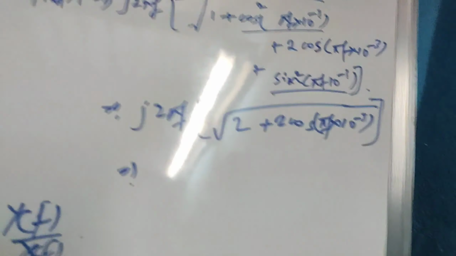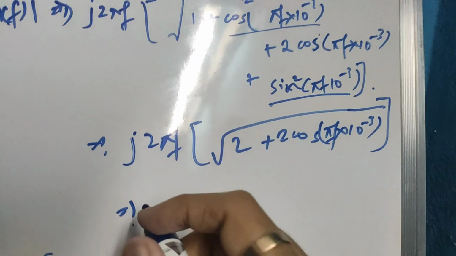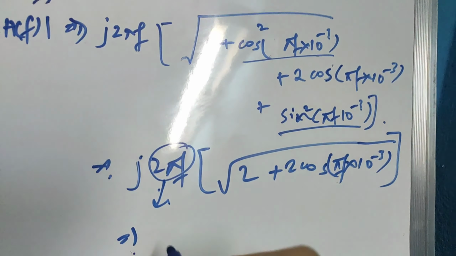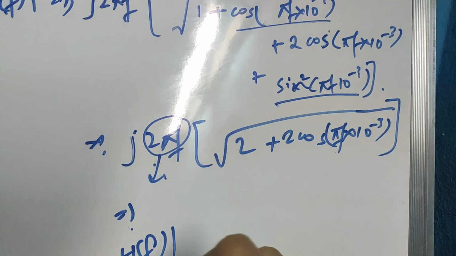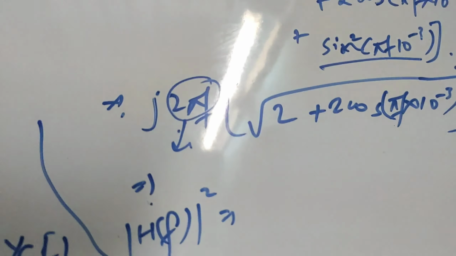So basically guys, now let us take the square. So the square will be magnitude, okay? Let us take only the magnitude. So mod of H of f the whole square. Okay, let's take the magnitude square.